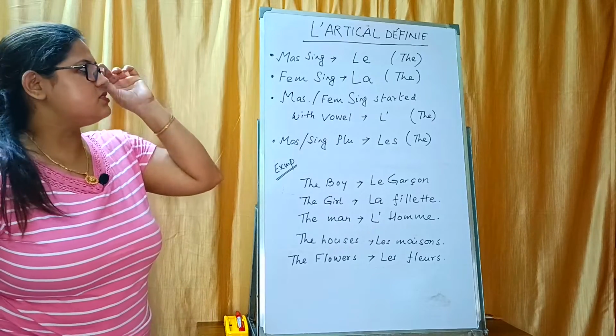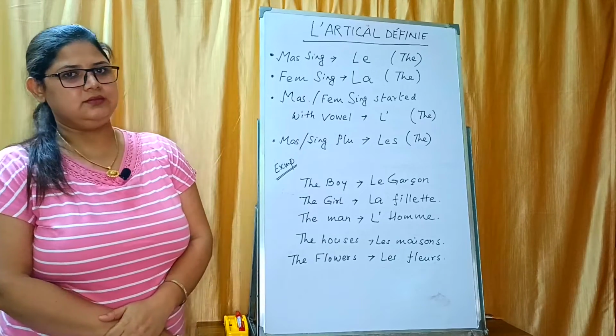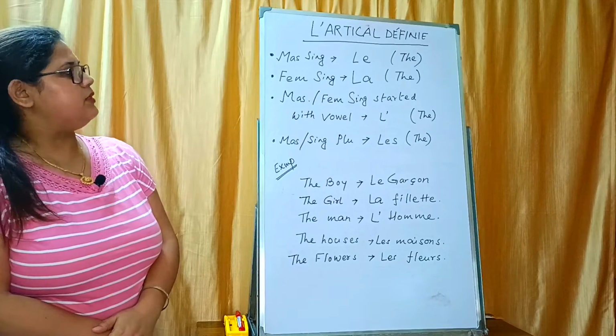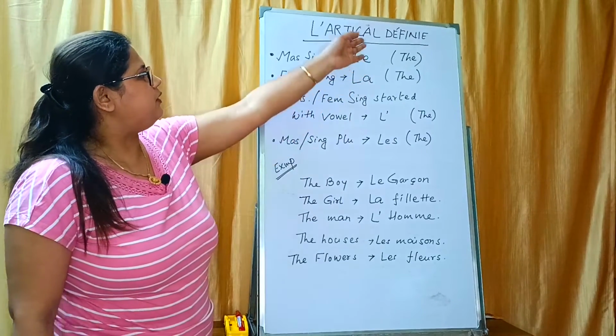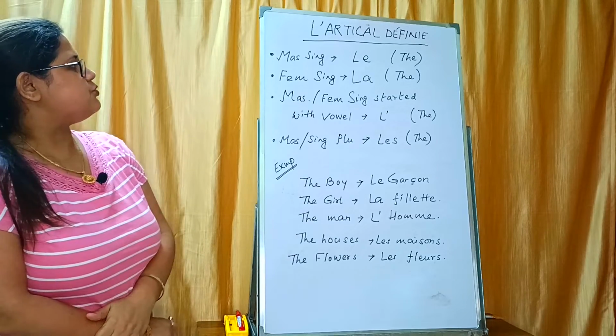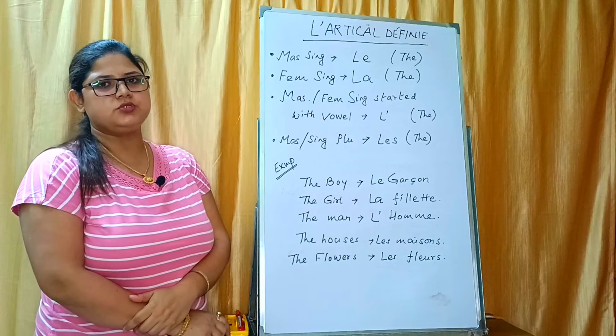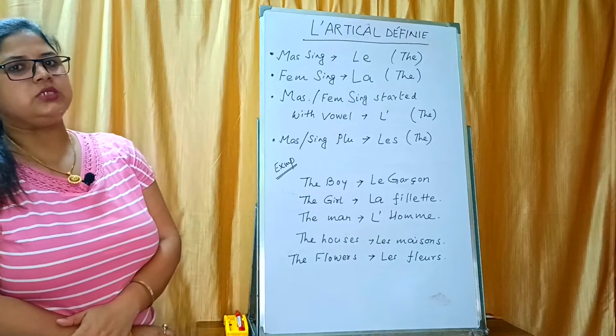So today we will learn a different topic altogether. This is l'article défini, the definite article, which means "the" in English. Today I will teach you how to use l'article défini, and how it changes in French according to the gender.